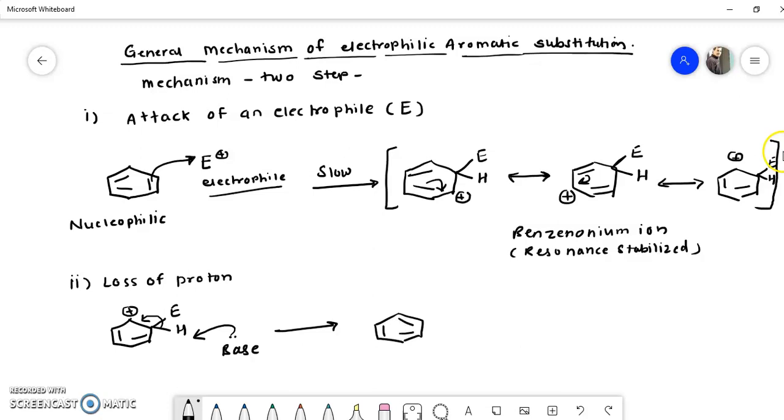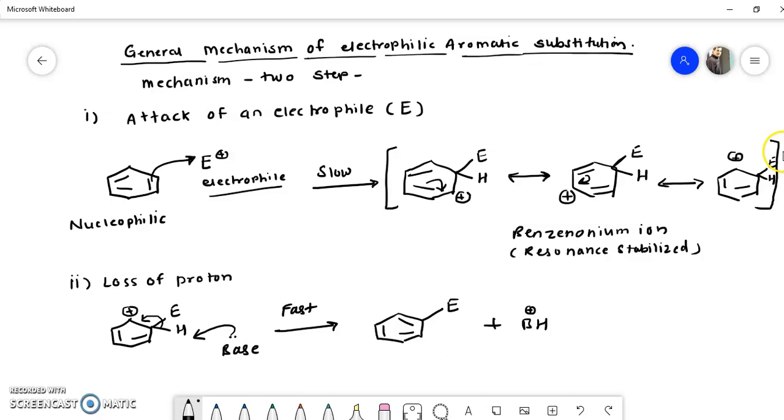Due to formation of this bond, aromaticity of the benzene ring is regained. Suppose B is for base, so it forms BH plus. So this is our product, and this reaction is a fast reaction, remember. This is the second step in the mechanism. If you take any aromatic electrophilic substitution reaction like nitration, sulfonation, Friedel-Crafts alkylation, acylation, even halogenation, all these reactions follow this mechanism. So it is very important to remember this mechanism.